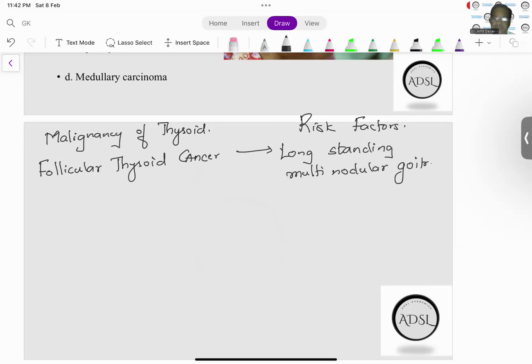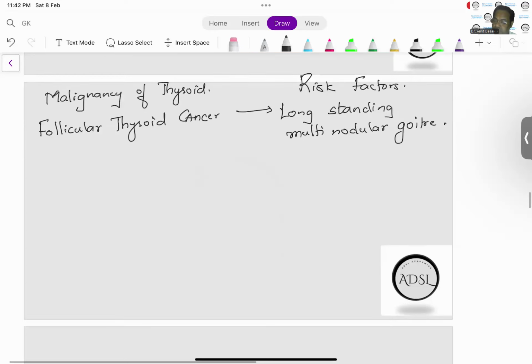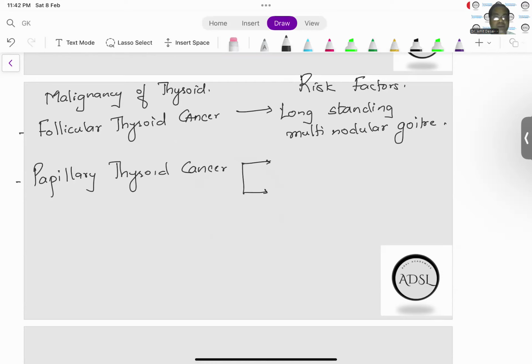All right. Now, the most common malignancy of the thyroid is papillary thyroid cancer. And what are the two important risk factors for papillary thyroid cancer?